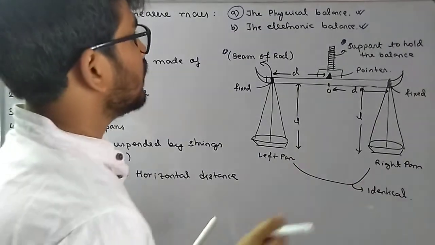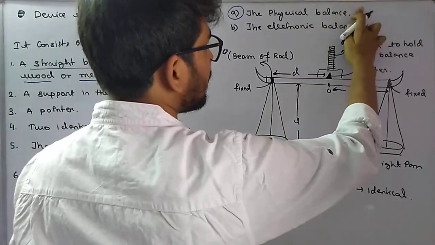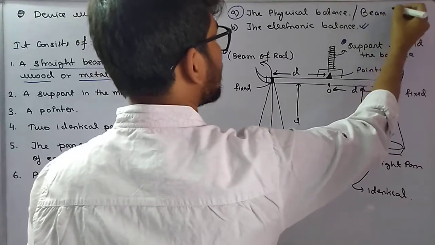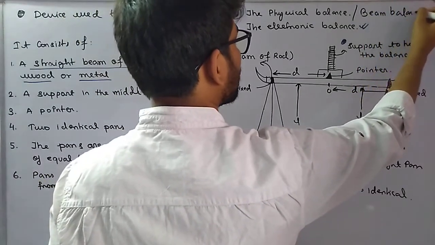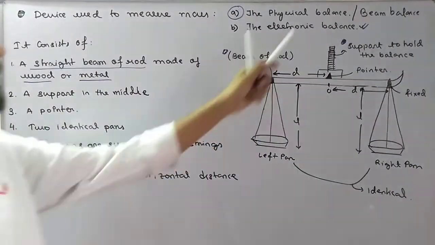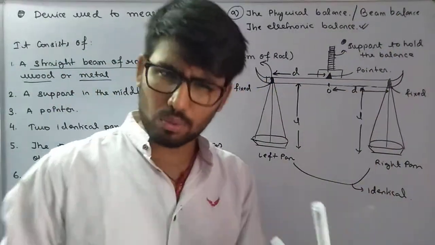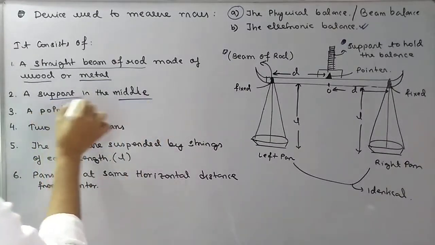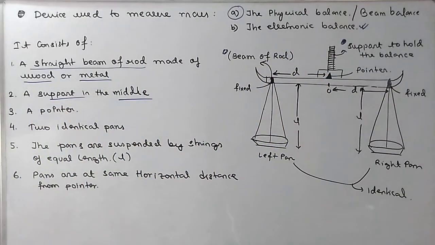I'm so sorry, this is called physical balance also, or beam balance also. Both are the same. Physical balance or beam balance, both are the same. Slight variations are there, but we'll leave it for the time being. Okay. With a support in the middle to hold the beam balance or physical balance.